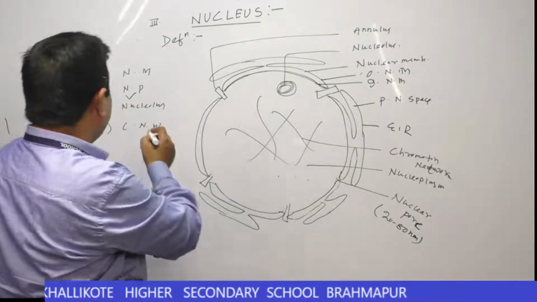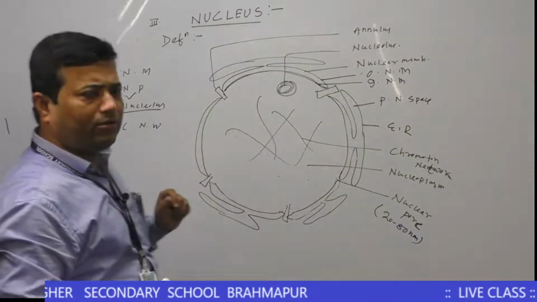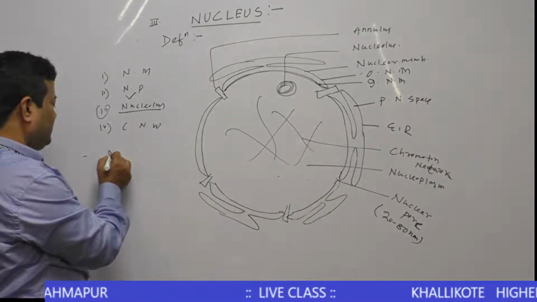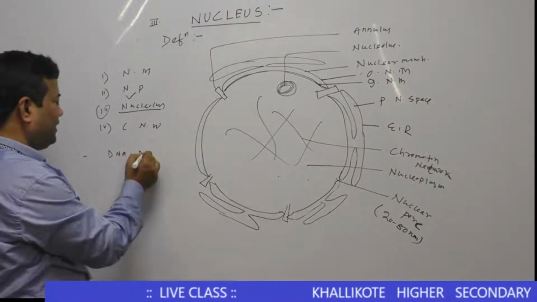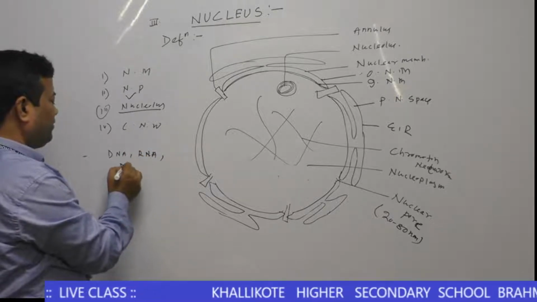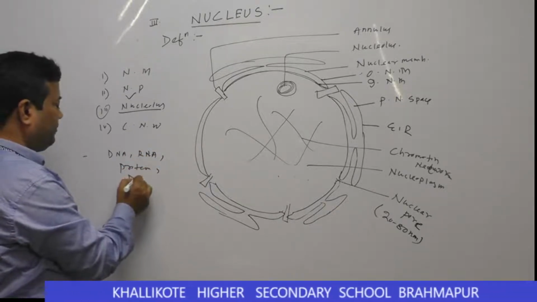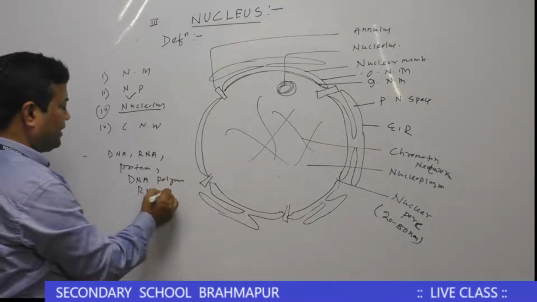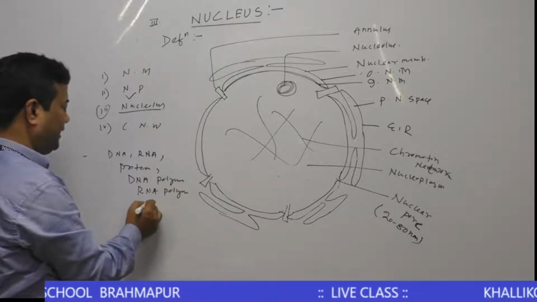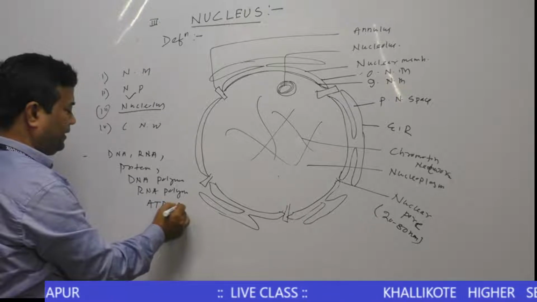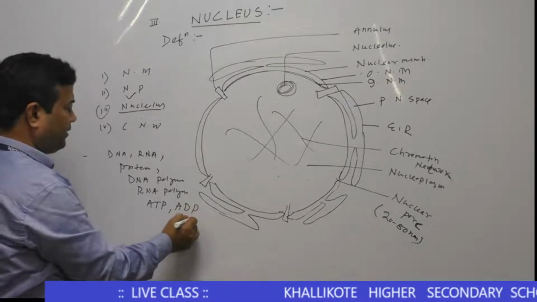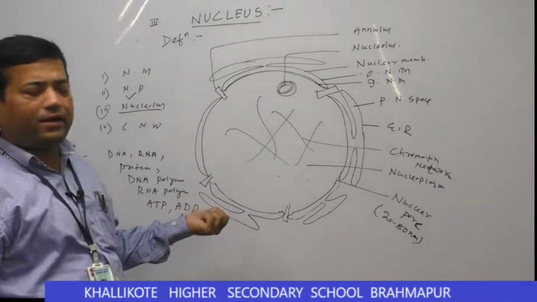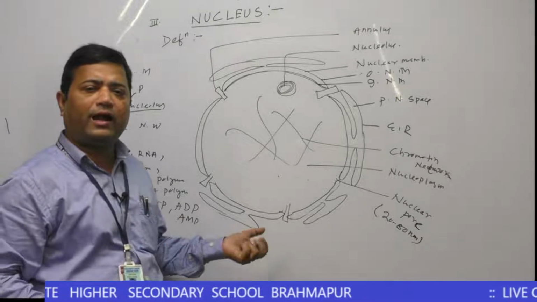But what is the function of nucleoplasm? Nucleoplasm contains different substances like DNA, RNA, proteins, DNA polymerase enzyme, RNA polymerase, ATP, ADP, and AMP, adenosine triphosphate, adenosine monophosphate, and some nucleosides.